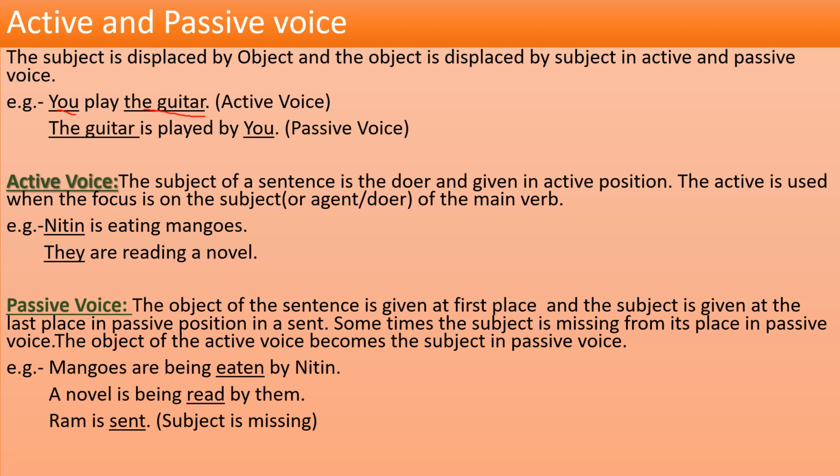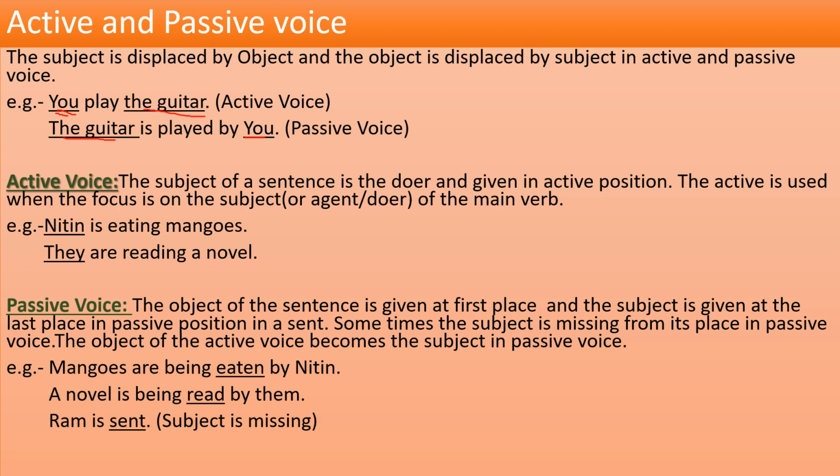In this example, the object of the active voice has become the subject in passive voice, and the you, the subject of active voice, has become the object in passive voice. So it is called active and passive voice.